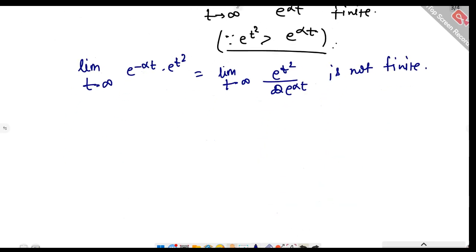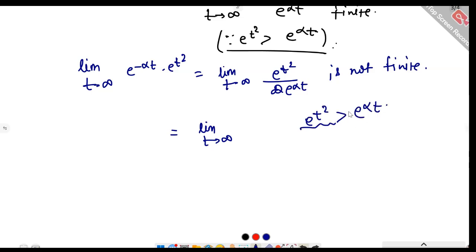Let's look at this situation. e raised to power t square tends to infinity, and e raised to power t square is always greater than e raised to power alpha t.